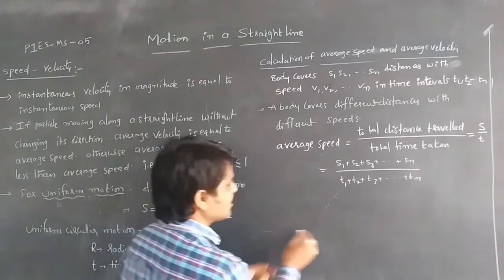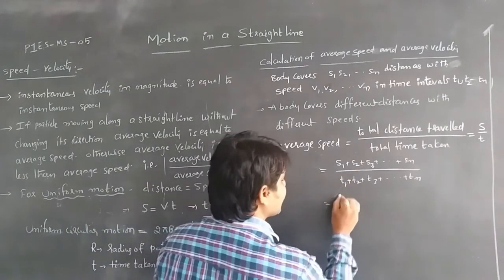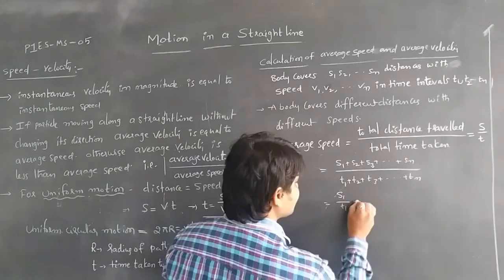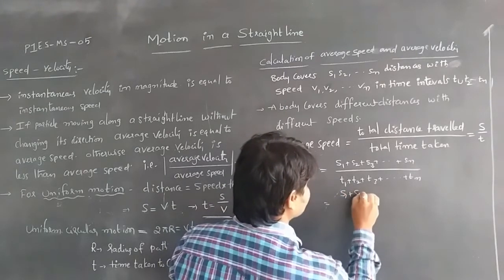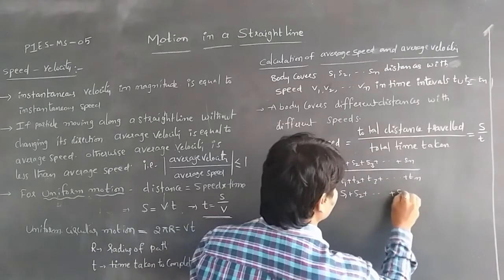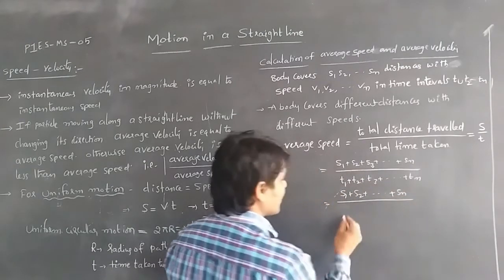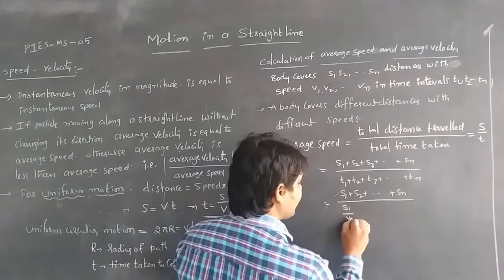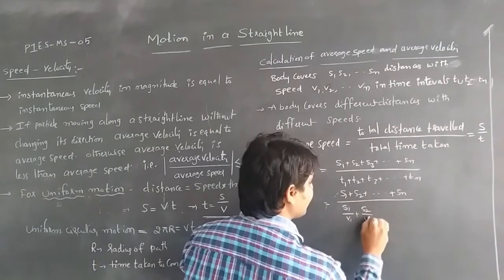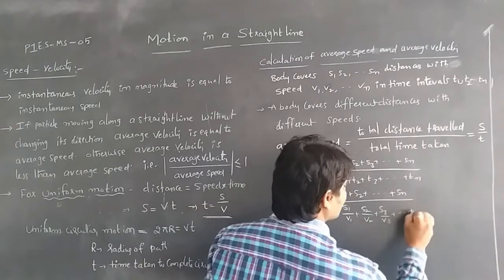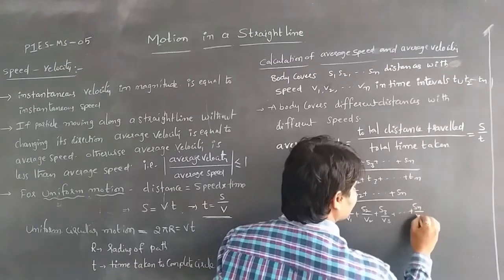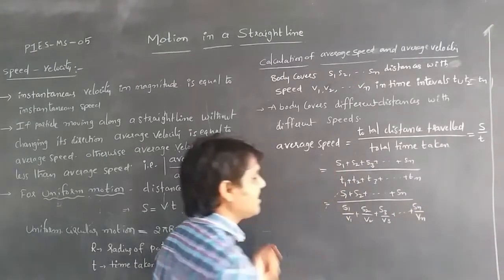In this relation, the average speed is s1 plus s2 plus up to sn divided by s1 by v1 plus s2 by v2 plus s3 by v3 up to sn by vn.